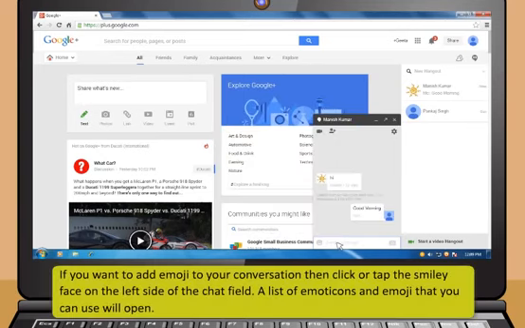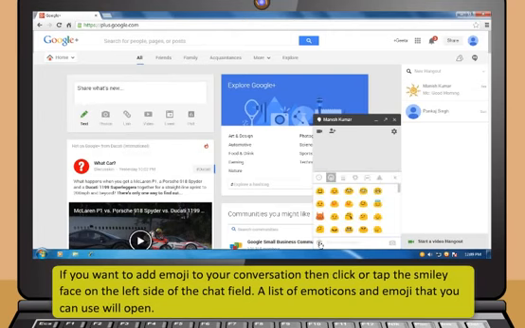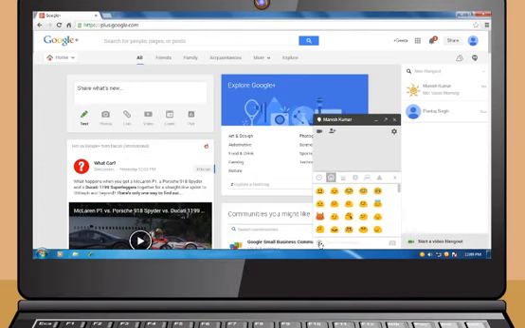If you want to add emoji to your conversation, then click or tap the smiley face on the left side of the chat field. A list of emoticons and emoji that you can use will open. They are separated into categories which you can navigate by selecting the icons at the top of the emoticon screen.